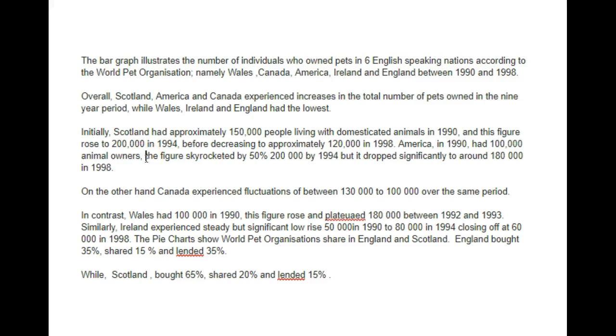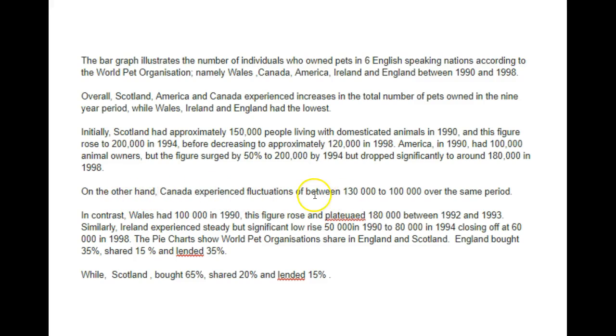I would use, skyrocketed is kind of informal, I would use surged. But the figure surged by 50% to 200,000. If that was the end result, if that's what it ended up at, then that's what we should use. So, but the figure surged by 50% to 200,000 by 1994. I would say we don't need this one. The figure surged but dropped significantly to around 180,000 in 1998. On the other hand, Canada experienced fluctuations.